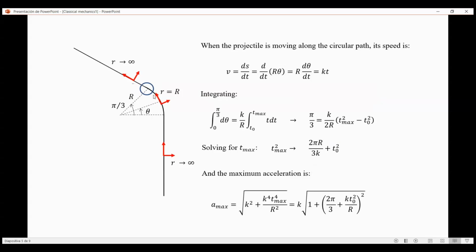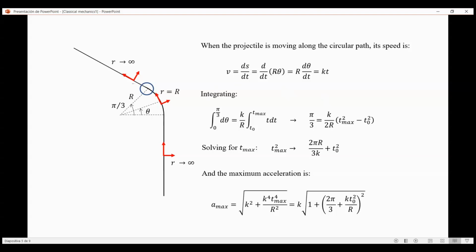And to compute this maximum time, we take into account that the speed is the variation of the length of the curve, of an infinitesimal length of curve with time, and along a circumference, this is just the radius multiplied by a certain angle. We first set an arbitrary angle here along the curve to perform the variation.